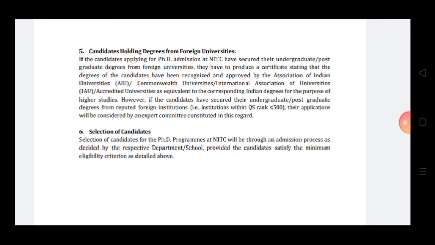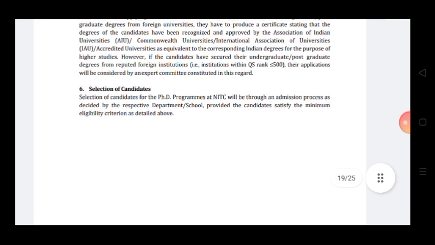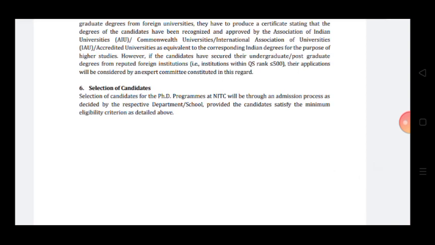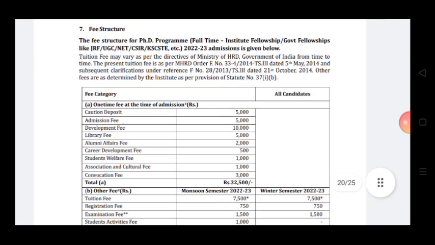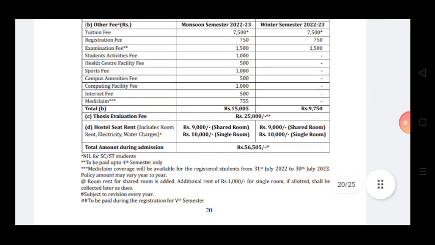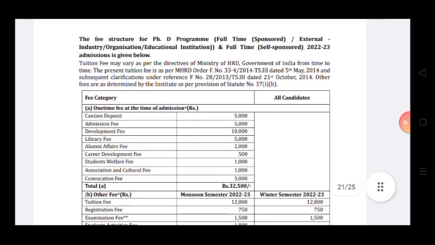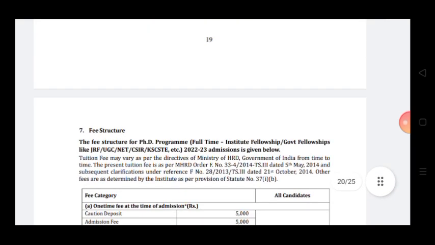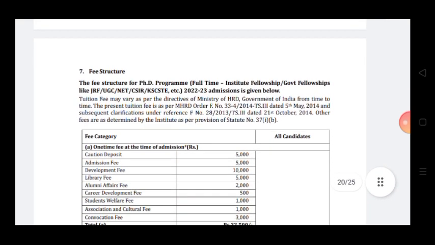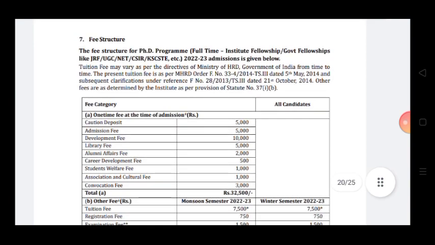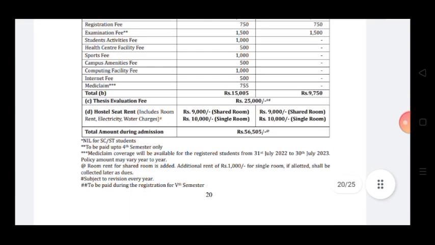Selection is done by individual department with a specific process, and you have to satisfy the minimum eligibility criteria as detailed above. Fee structure, this is the fee structure. You have to pay 56,505 during admission. That is for full-time institute fellowship or government fellowship like JRF, UGC, NET, CSIR or KSCST, then you have to pay this much, 56,505.